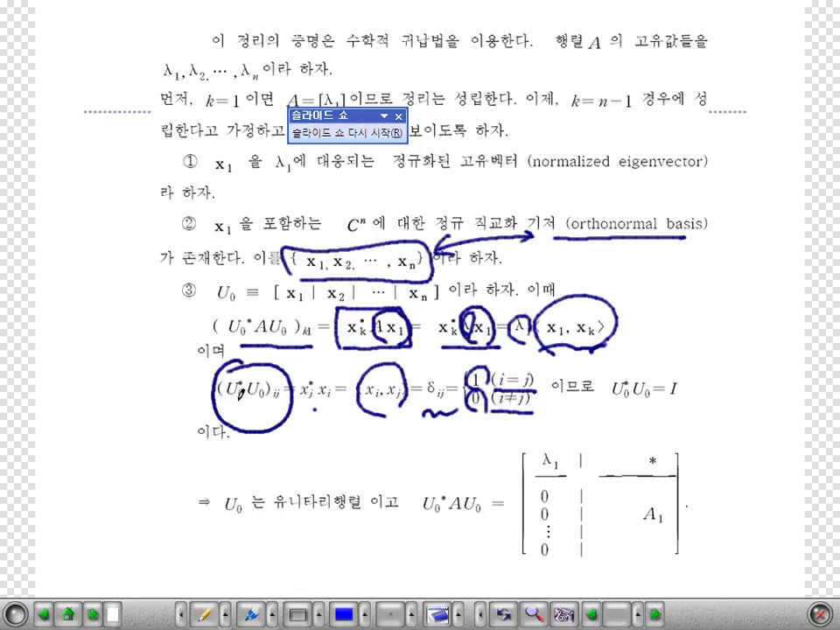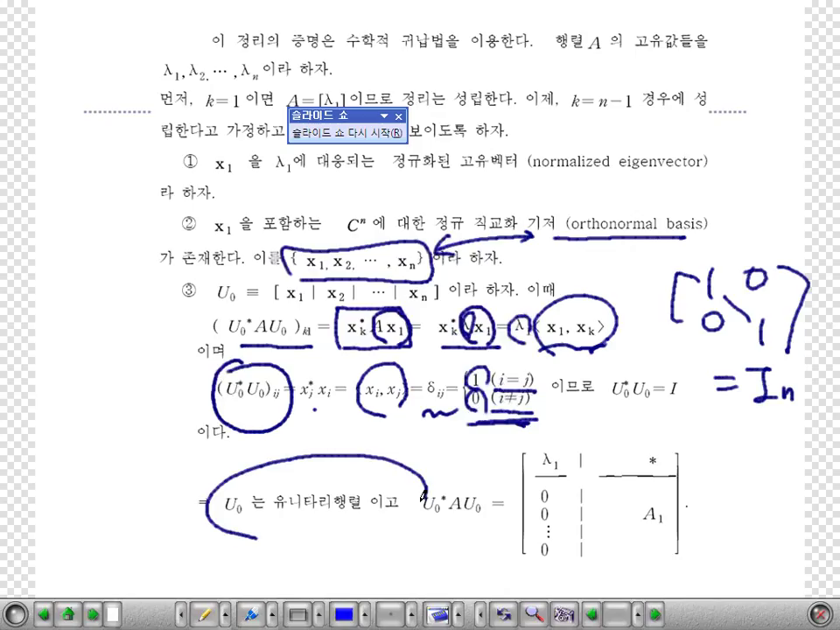So the ij entry of U naught star times U naught is a Kronecker delta. If they are the same, then they are all ones. If i and j are different, then all the others are zero, giving the identity. So this is a unitary matrix.